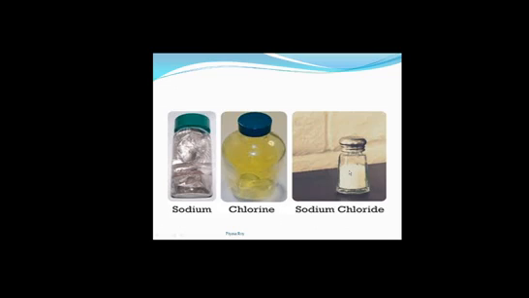That means chlorine has lost its poisonous property in this compound, whereas sodium has also lost its properties in sodium chloride. So when we get a compound from two or more constituent elements, we are going to get a totally new compound whose properties will be totally different from those of its constituent elements.